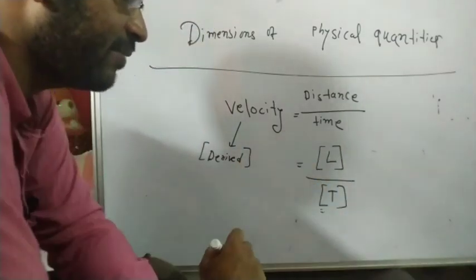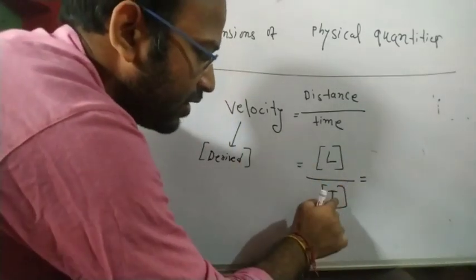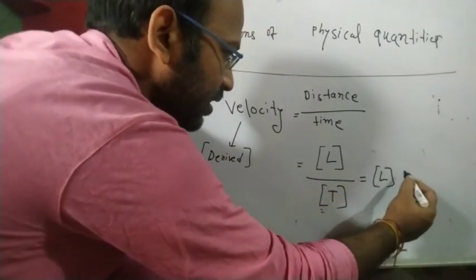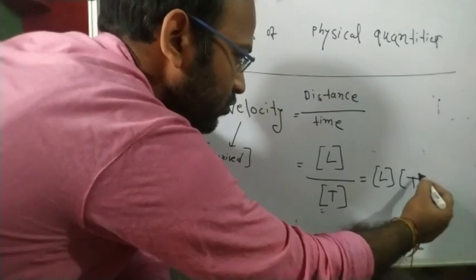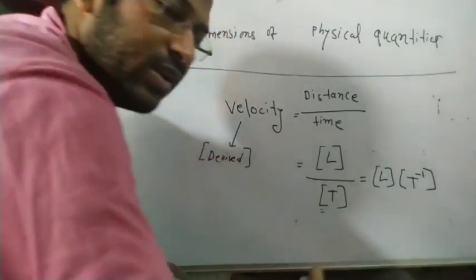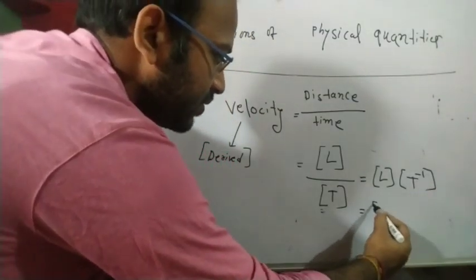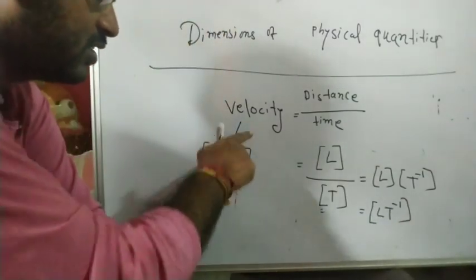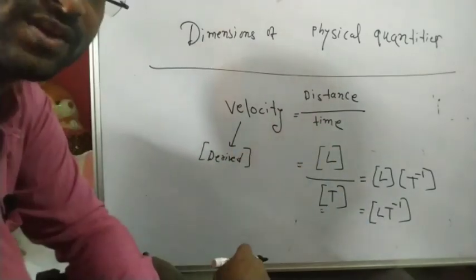So we get L by T. L by T, where T has the power 1. If you move it up, it becomes T to the power minus 1. So it can be written as L T to the power minus 1. Okay, so this is the dimension of velocity, L T to the power minus 1.